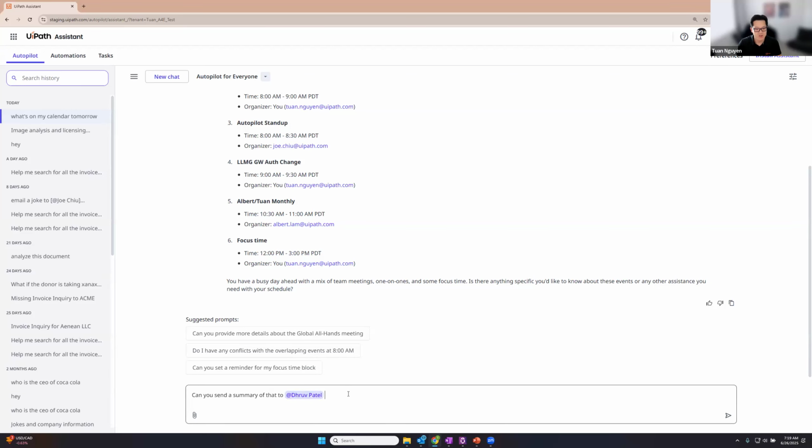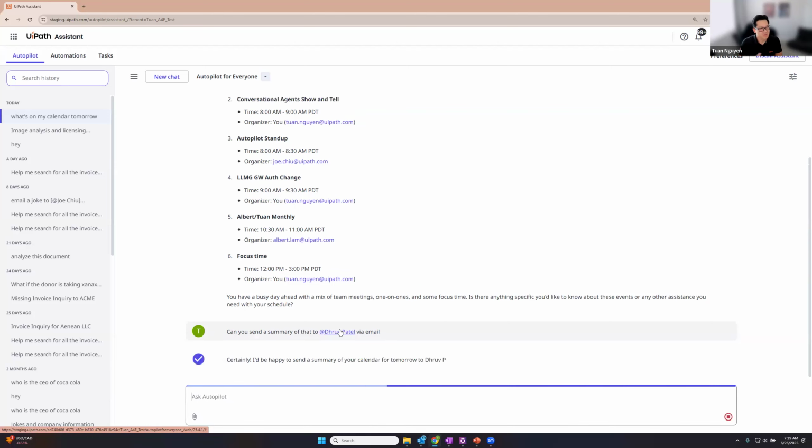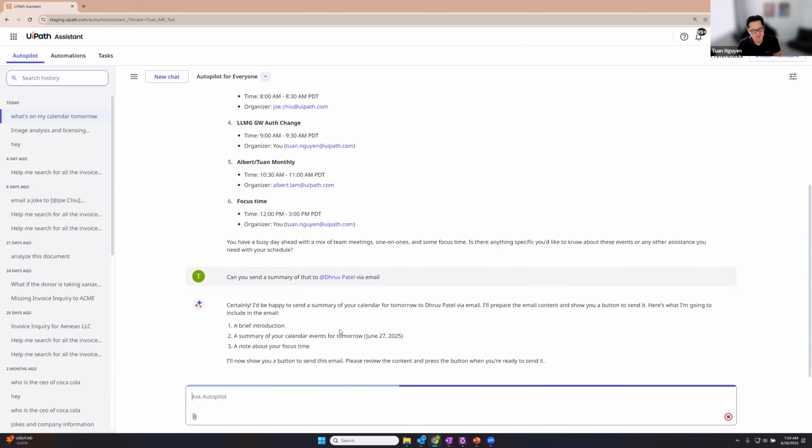So let's send a summary of that to Dhruv via email. And what this does is it just basically replaces this at with their actual email. It's fairly important because you don't want to be typing users' emails all the time. If I just said send a summary of that to Dhruv, most likely it would try to infer what his email is and it wouldn't be correct.